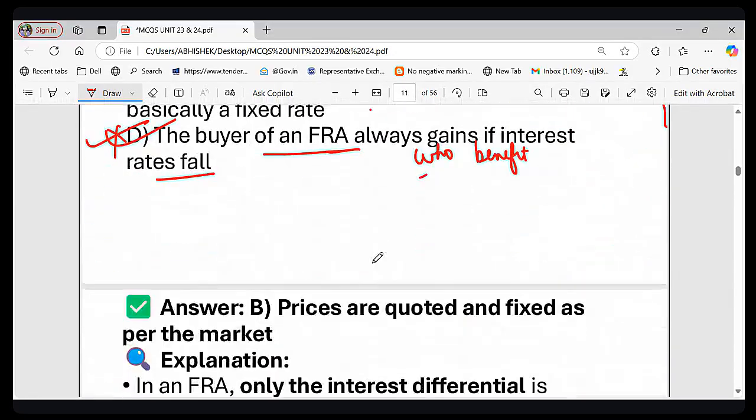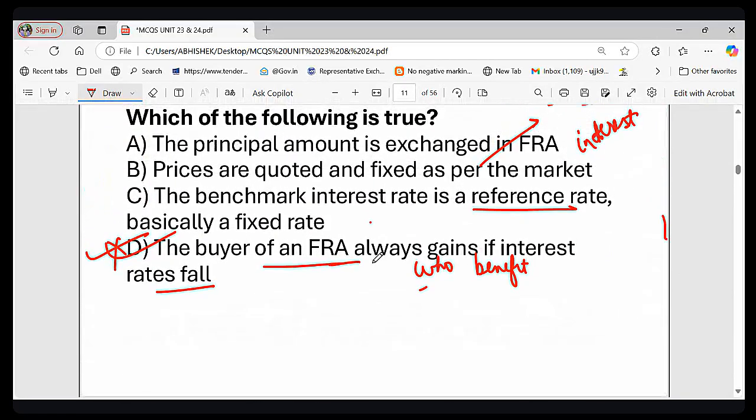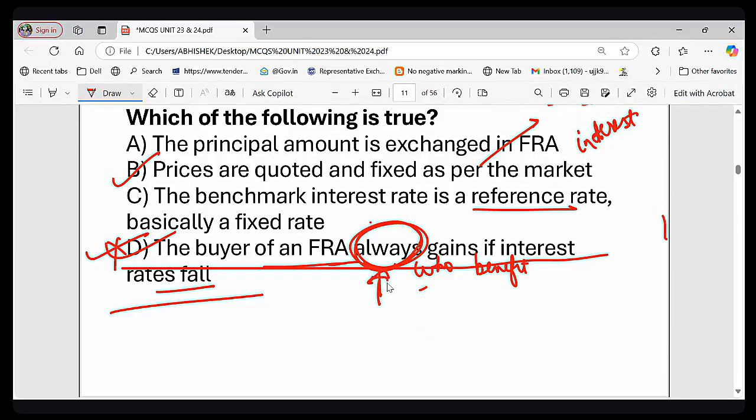So here it is about FRA buyer. So it's correct. It is correct to some extent. Option D is also correct, right? So in this case, B and D both are correct. But this word always, ये जो word always लिखा है ना, ये कुछ हद तक गलत है. हमेशा नहीं गेन करेगा, right? To some extent, yes, if an interest rate fall, buyer on FRA gains, right?